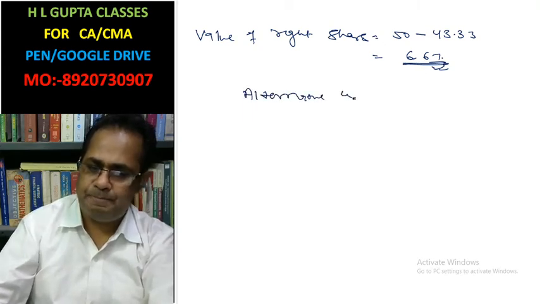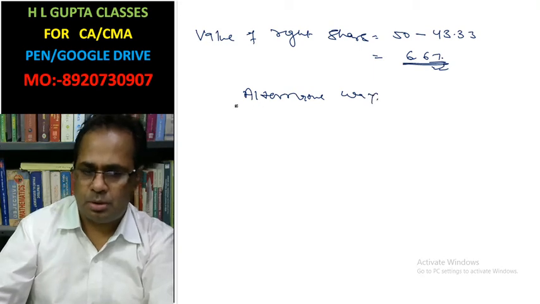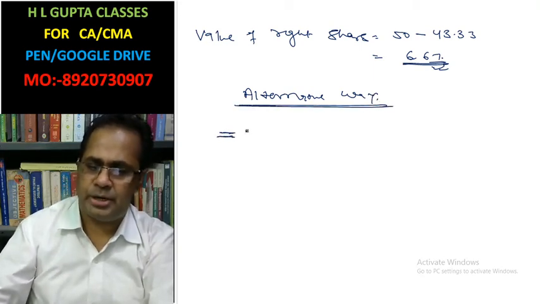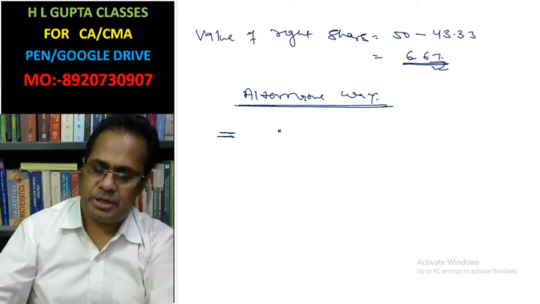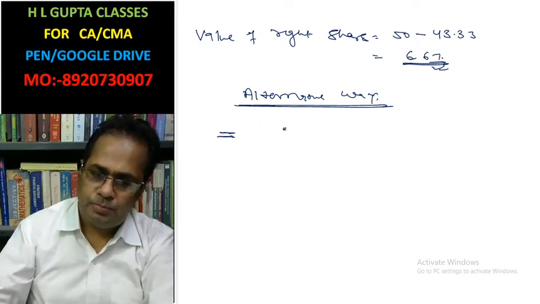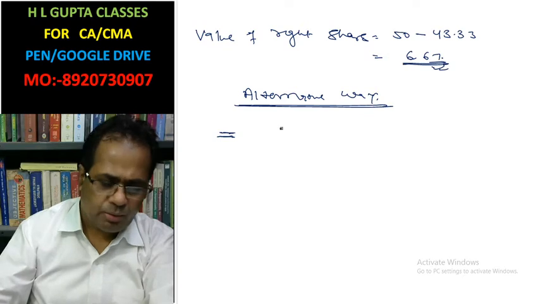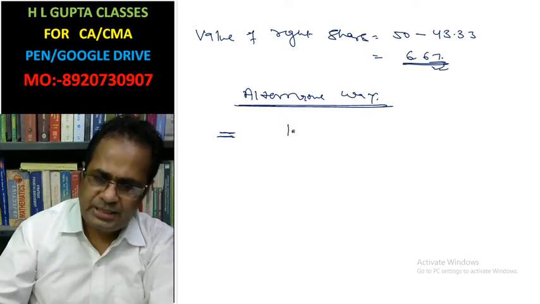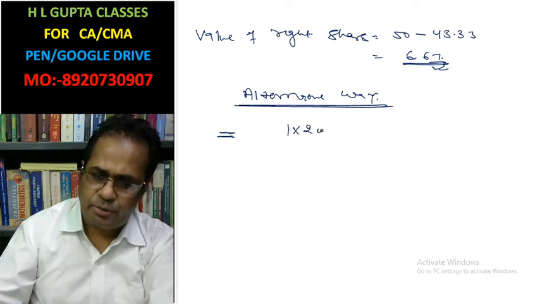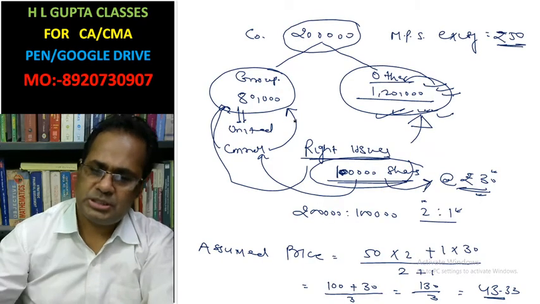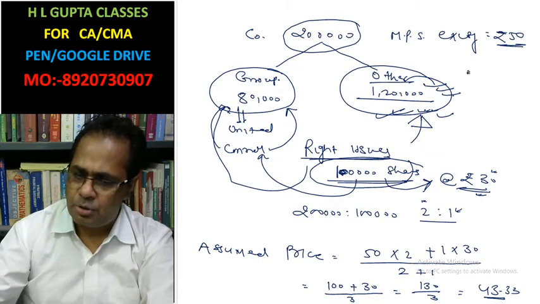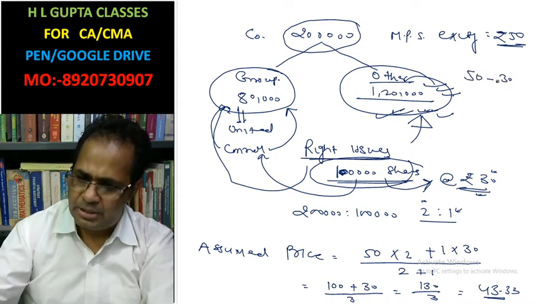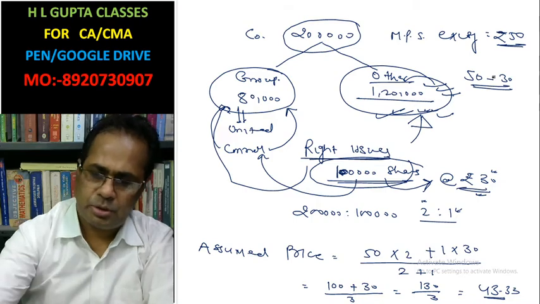Okay, this can be calculated in an alternative way also. How will you calculate it in the alternative way? Look here. One share is benefited by 20 rupees. How is one share benefited by 20? Because the price was 50 and it is available at 30, that is 20.